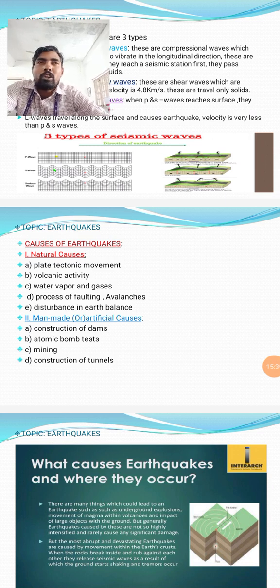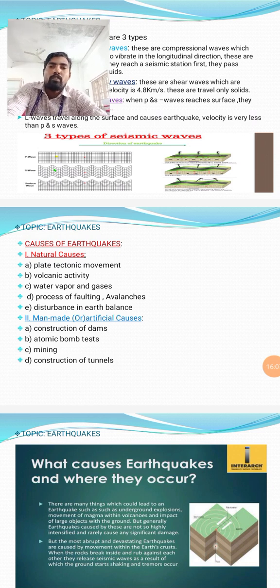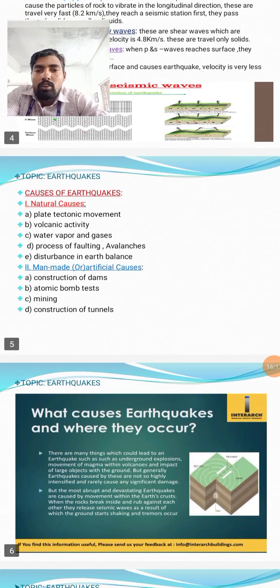Mining. Nowadays we are using all the metal and non-metal resources. Without the mining process we can't survive in society, in the world. Those elements, minerals, metals, or non-metals are all in the subsurface of the earth. So when excavating those materials we do some blasting. That blasting creates artificial vibrations, and those vibrations can cause earthquakes. So it is nothing but a man-made artificial cause.